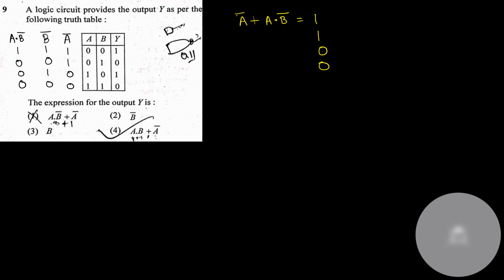Option number B, let's find out B. 1 0 1 0 1 0 1 0, these are matching, so this could be. Okay, option number C, does it match? No, these and these are separate, so option number C cannot be it. Option number D, I don't know why it has been done as option number D.